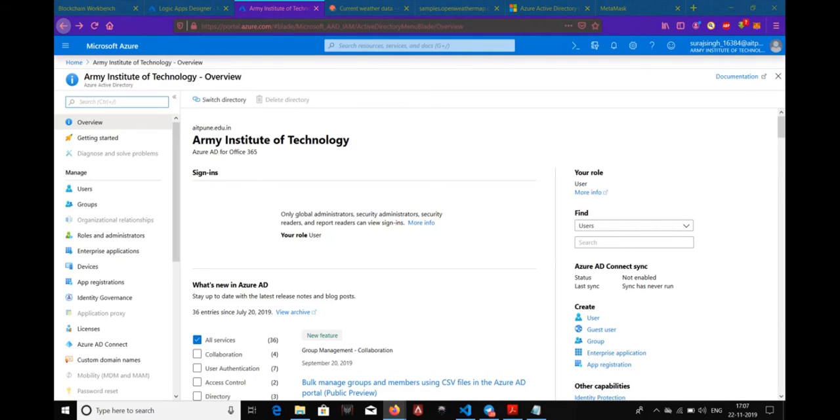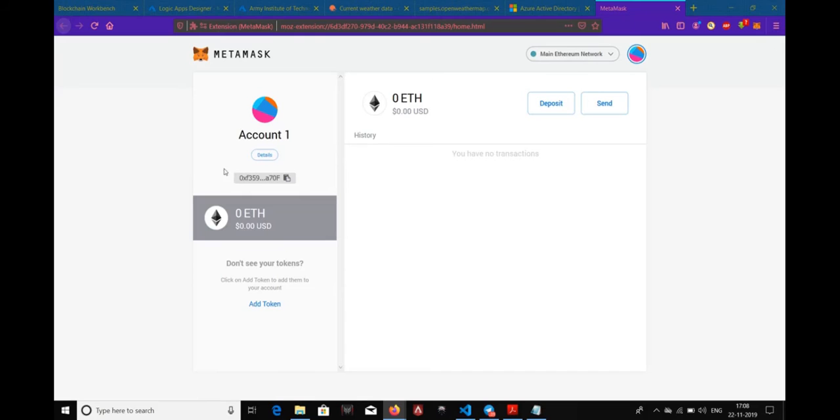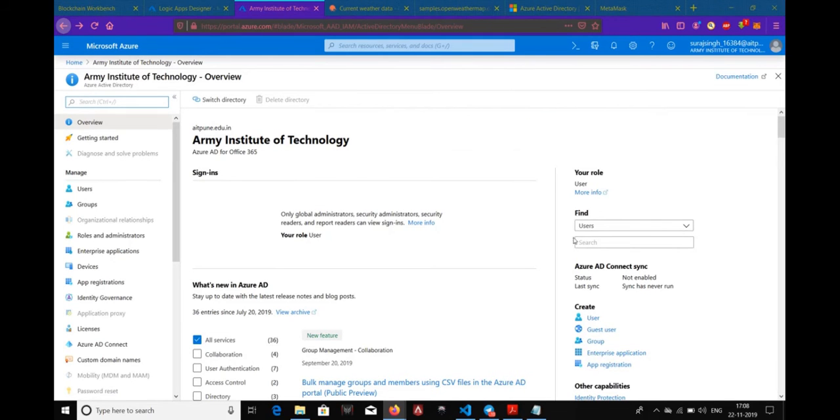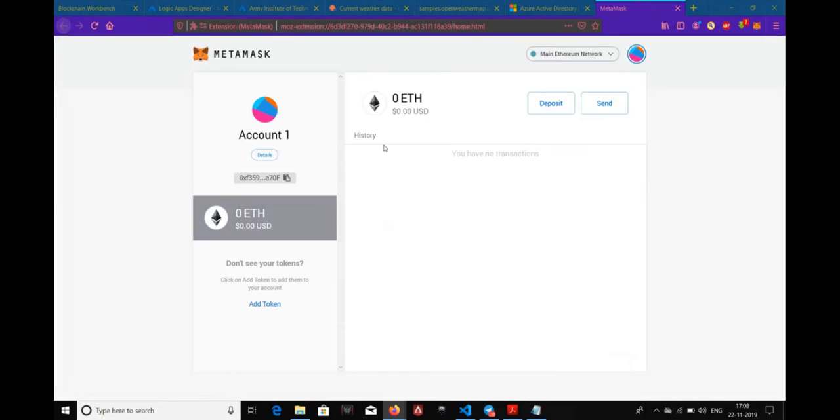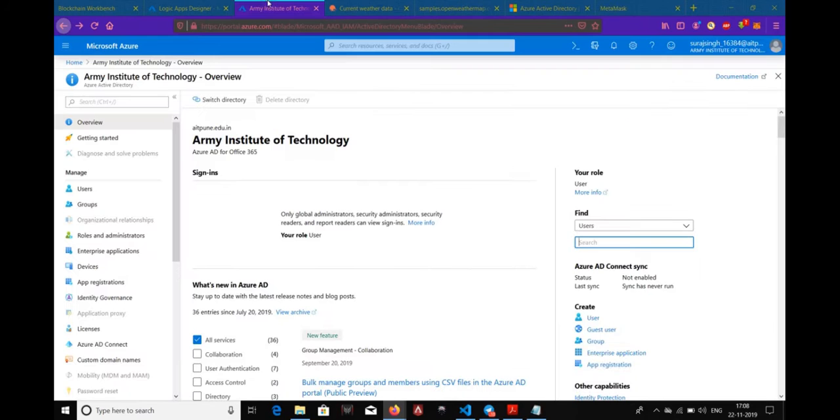So this is the Azure Active Directory, and it provides many features for us, and the most important feature is it provides abstraction of entities from blockchain. For example, here we can see in MetaMask, I have this account address. So every user in blockchain is represented by this account address. Now what Active Directory is doing for me is it is abstracting all of that and providing me just the username. So this username in backend represents this account, and all of this is hidden from me.